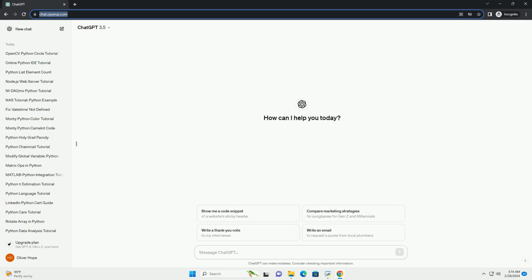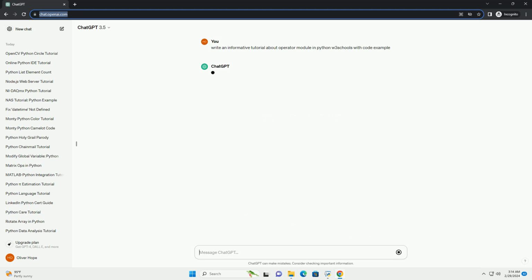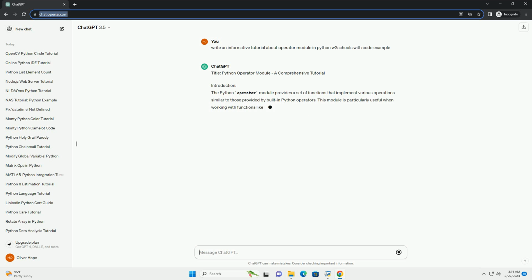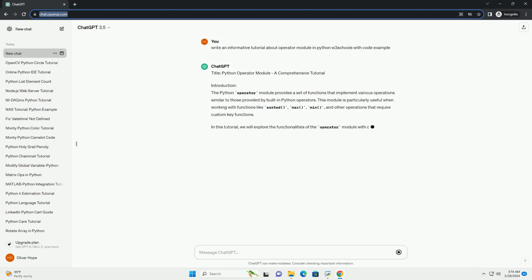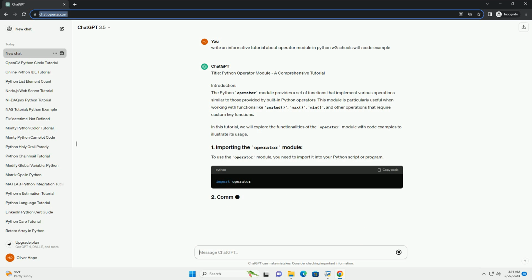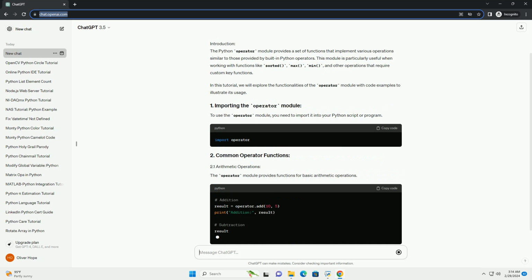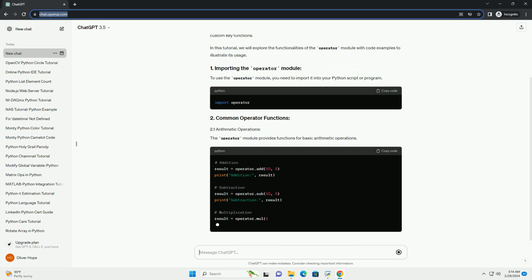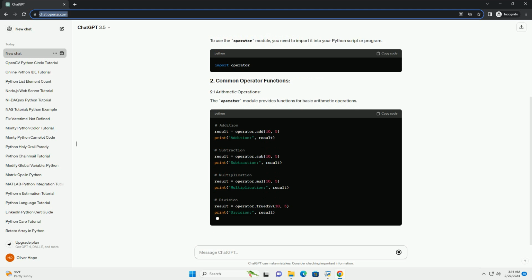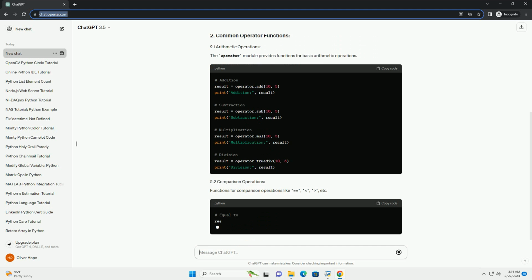Title: Python Operator Module, a comprehensive tutorial. Introduction. The Python Operator Module provides a set of functions that implement various operations similar to those provided by built-in Python operators. This module is particularly useful when working with functions like sorted, max, min, and other operations that require custom key functions. In this tutorial, we will explore the functionalities of the operator module with code examples to illustrate